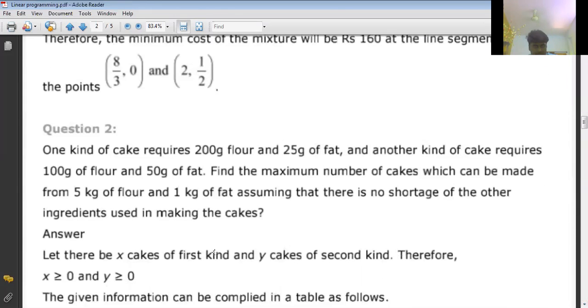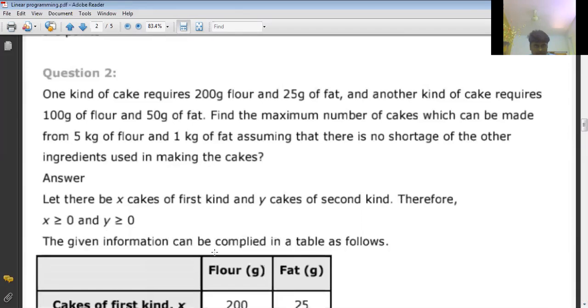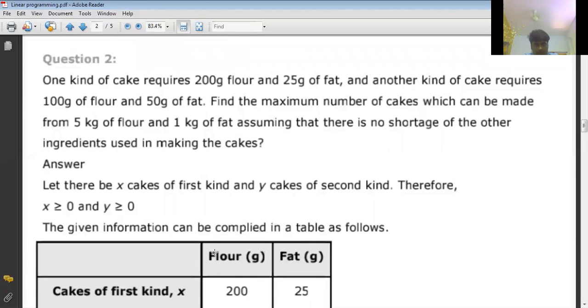Now let us go for second question in this. One kind of cake requires 200 grams of flour and 25 grams of fat. This is first type of cake, first kind of cake. Now let us see second type of cake, another kind of cake requires how much? 100 grams of flour and 50 grams of fat. So find the maximum number of cakes, okay, which can be made from 5 kgs of flour and 1 kg